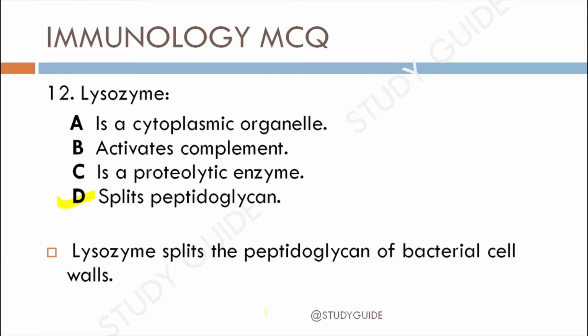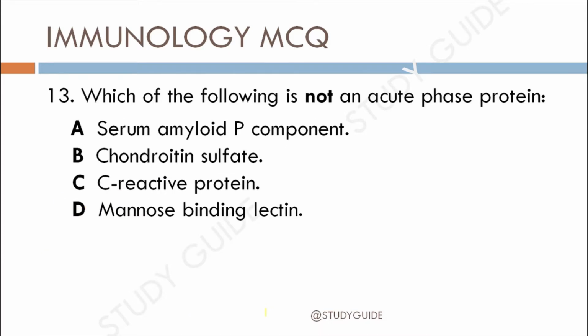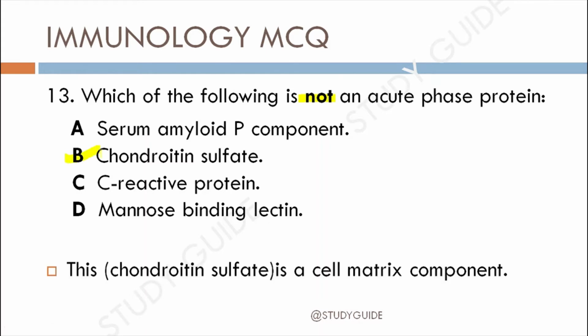Okay, next question, question 13. Which of the following is not an acute phase protein? Option A, serum amyloid P component. Option B, chondroitin sulfate. Option C, C-reactive protein. Option D, mannose binding lectin. The correct answer for this MCQ is option B, because chondroitin sulfate is a cell matrix component, whereas all the others are acute phase proteins.